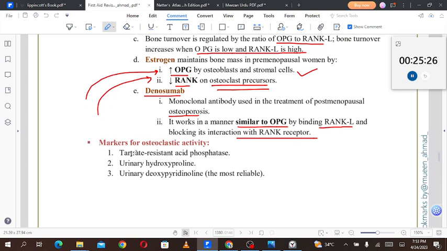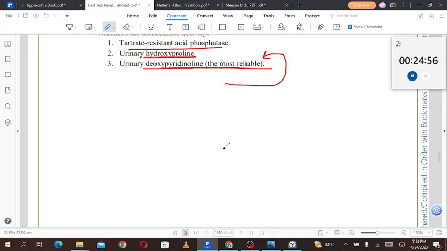Markers of osteoclastic activity: the first one is tartrate resistant acid phosphatase. The second one is urinary hydroxyproline, and the third one is urinary pyridinoline, deoxypyridinoline. That is the most reliable one. The most difficult name is the most reliable one. So tartrate resistant acid phosphatase, then urinary hydroxyproline, and then urinary deoxypyridinoline, the most reliable marker for osteoclastic activity.